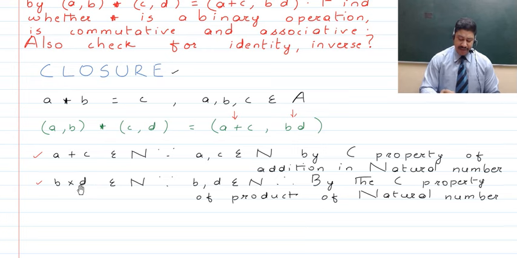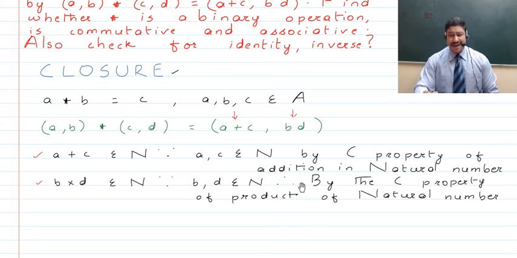Now if we talk about B into D, we know that the product of B, which is from the set of natural numbers, and D, which is from the set of natural numbers, will also be from the set of natural numbers. As such, the multiplication of numbers in natural numbers shows the closure property. Here both these elements, A plus C and BD, are from the set of natural numbers. As such, the closure property has been followed, and thus this binary operation shows that it has the closure property in it.